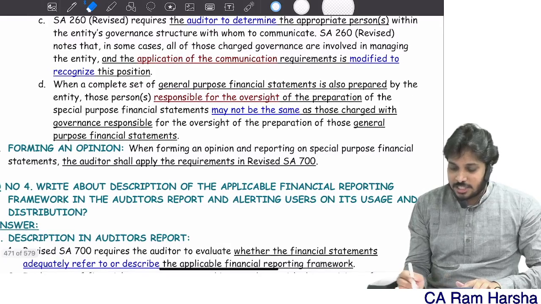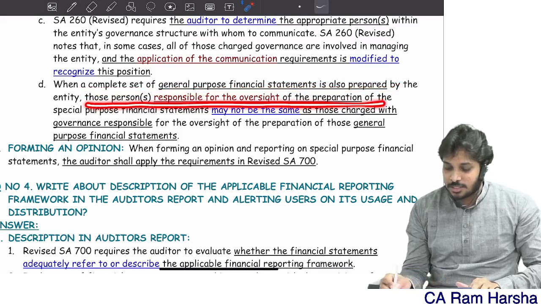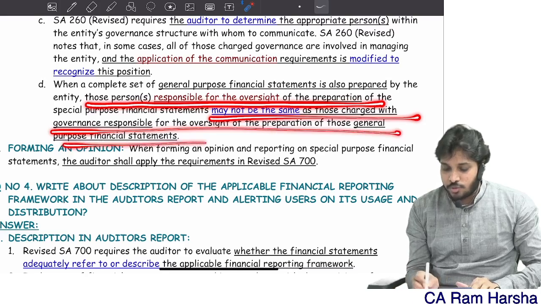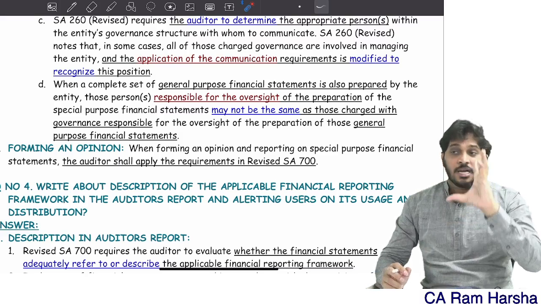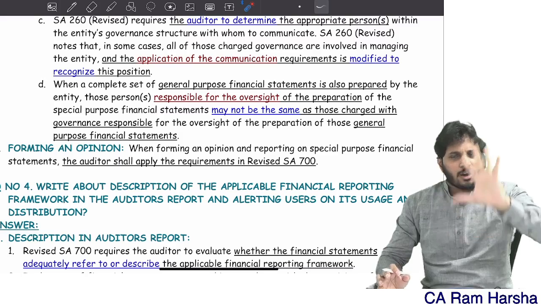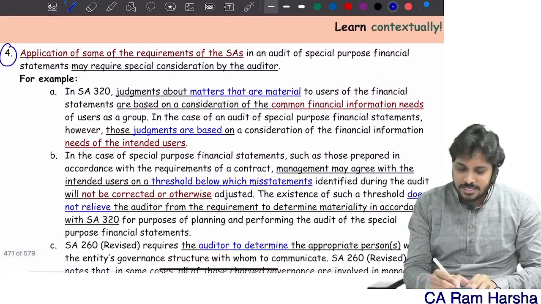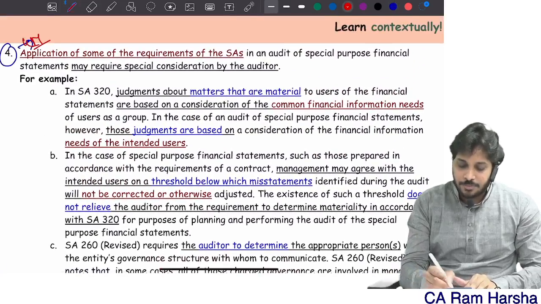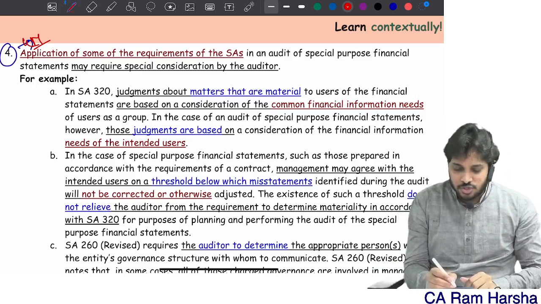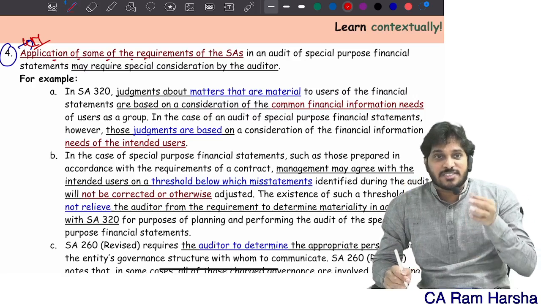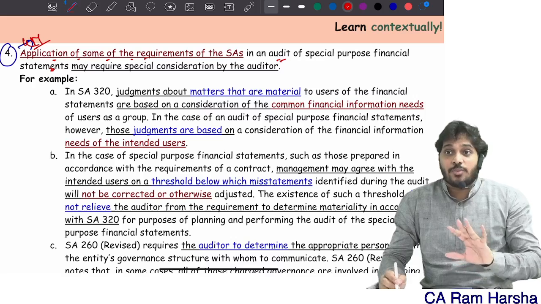When a complete set of general purpose financials is also prepared, the persons responsible may not be the same as those responsible for general purpose. Clear? So recognize that various provisions of normal standards on auditing can be applied in special purpose financials. They'll give you an example. They'll give you this itself as a 4 marks question: give examples of application of some of the requirements of standards on auditing on audit of special purpose financial statements that require special consideration.